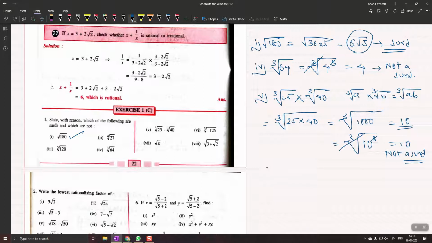I'll do one more question from it. Question number 6. What about cube root of minus 125? Cube root of minus 125.